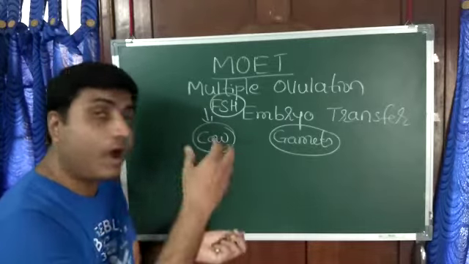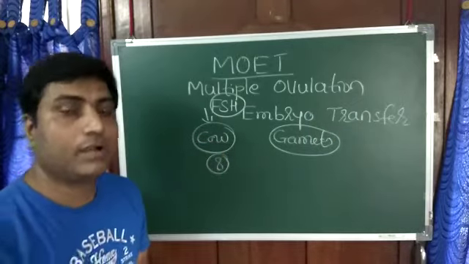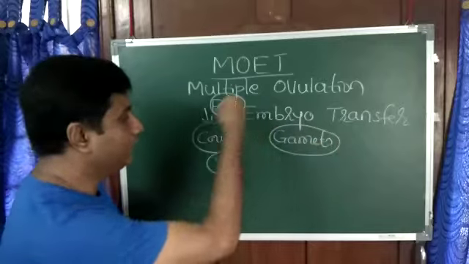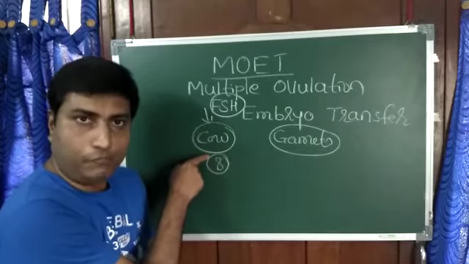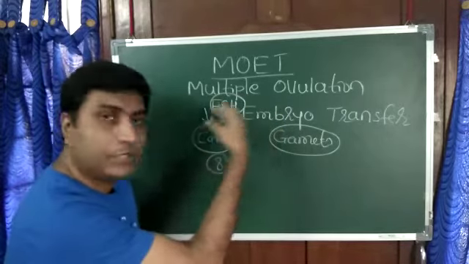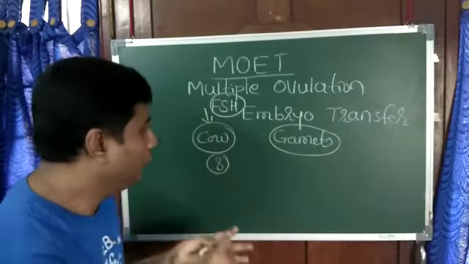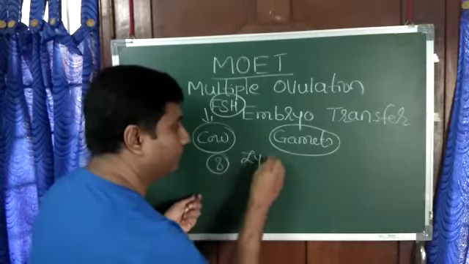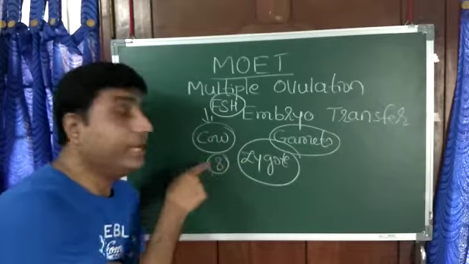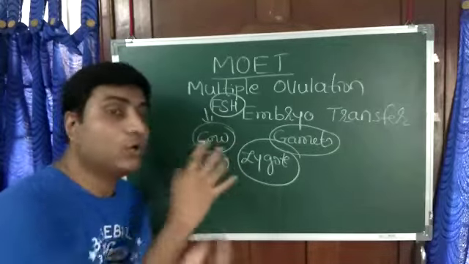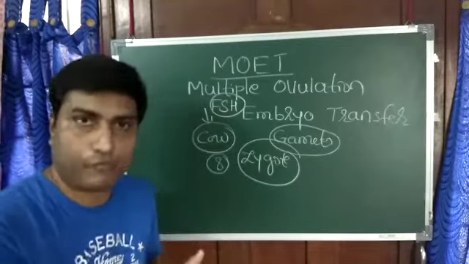Now, artificially, we inject the gametes into the body of the cow. It is called artificial insemination. There are already 8 eggs in the body of the cow, and we have introduced sperm. The sperm and eggs fuse together, and you know the result: zygote. 8 zygotes are formed. Those 8 zygotes will develop into 8 calves, 8 young ones.